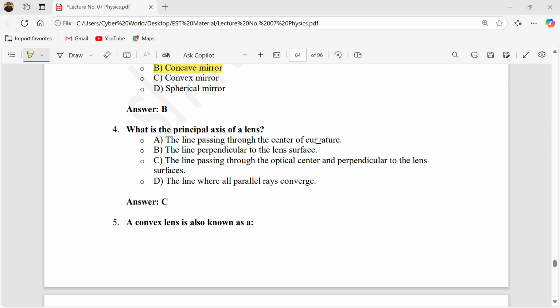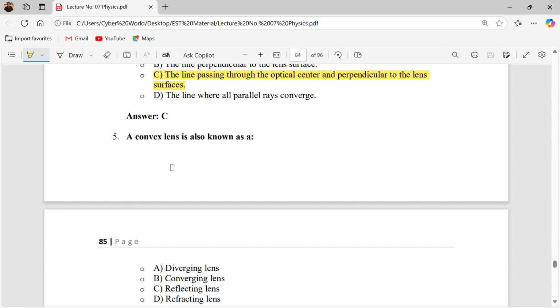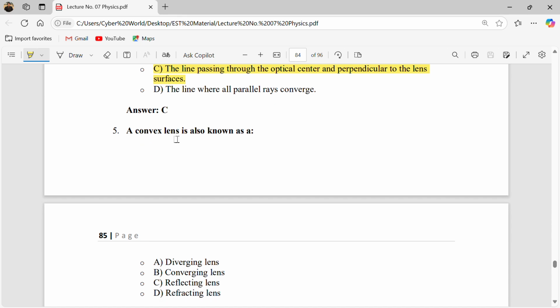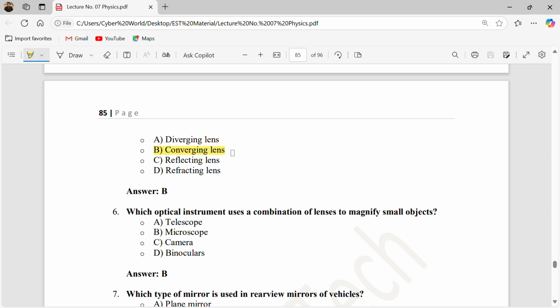The line passing through the center of curvature, no. The line perpendicular to the lens surface, no. The line passing through the optical center and perpendicular to the lens surface, yes, this is right. And the line where all parallel rays are converged, no, this is wrong. So the correct answer is answer C. Okay, a convex lens is also known as the converging lens. The correct answer is answer B.